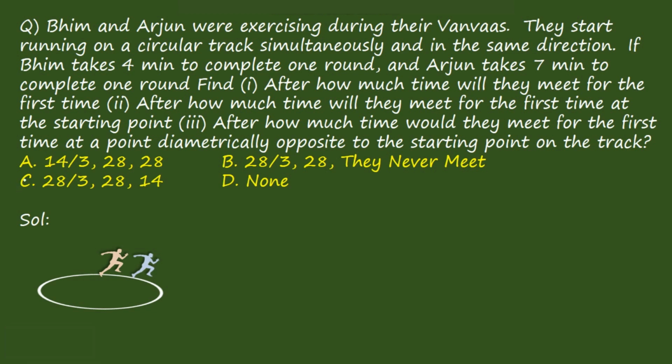First we understand the question. They are saying that there are two persons, Bhima and Arjun, exercising during the Vanavas. So consider one person as Bhima and another person as Arjun.